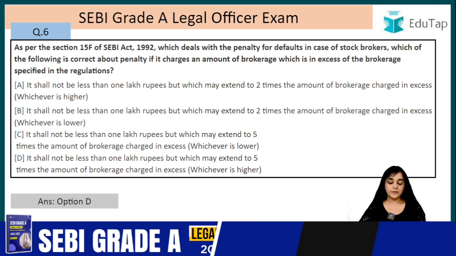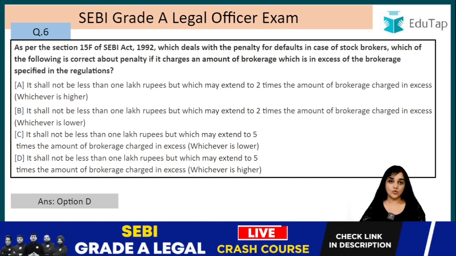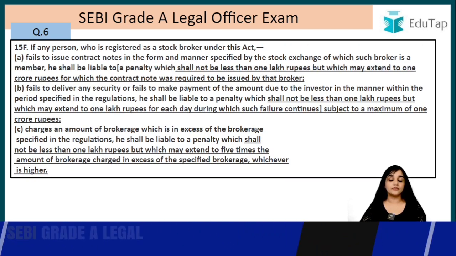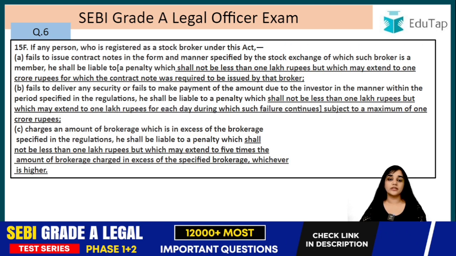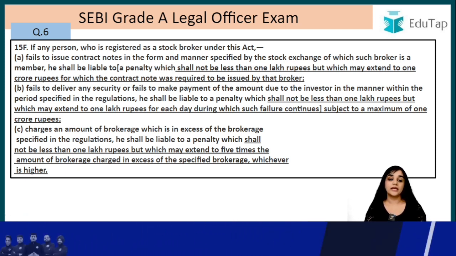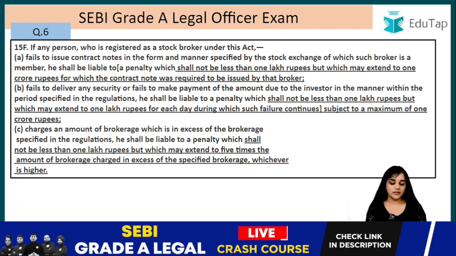So we also will be reading section 15F. This section is very important and they do ask questions from this section also. So in this section there are 3 different scenarios which have been mentioned, 3 different penalties have been mentioned for each such scenario. So let's go through each of these. These are relating to the stockbrokers, right? So the first one reads as fails to issue contract notes. If he fails to issue a contract note in the form or manner specified by the stock exchange of which such broker is a member.